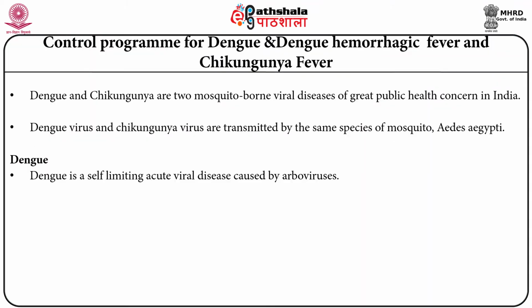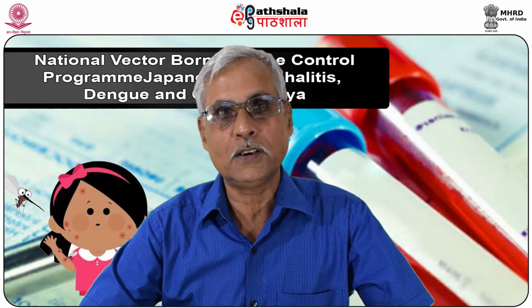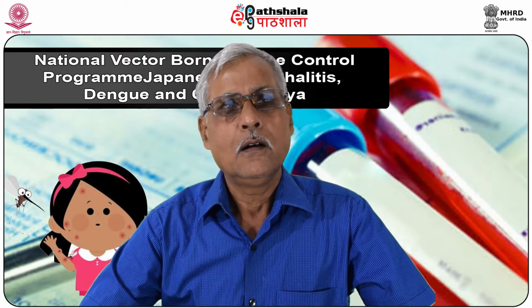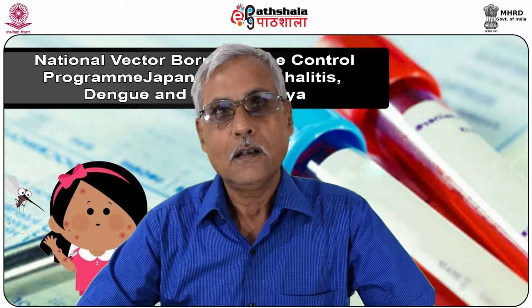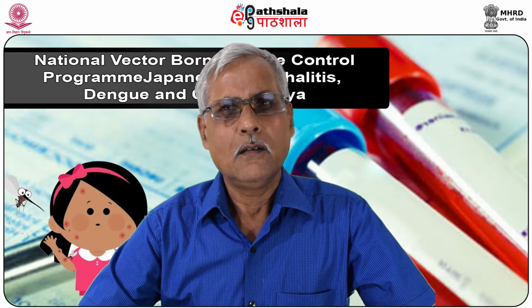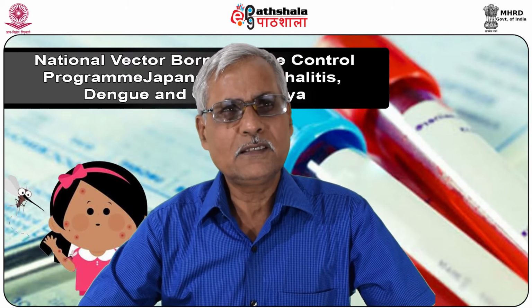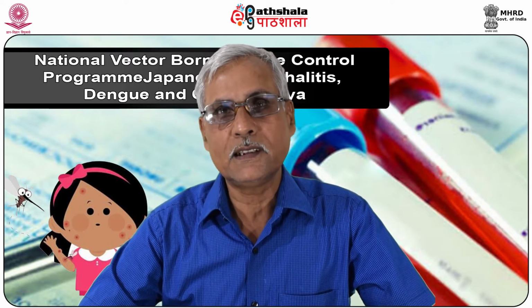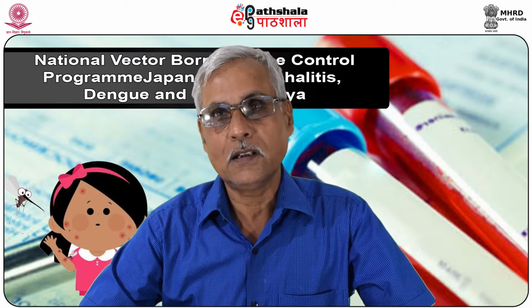Dengue is a self-limiting acute viral disease caused by arbovirus, particularly group B arbovirus; flaviviruses are responsible for this disease. It is an acute condition and, as I said, it is transmitted by the infective bite of the female Aedes aegypti. The first case was detected in Vellore. The disease manifests in the form of classical dengue fever, and there may be other forms like dengue hemorrhagic fever or dengue shock syndrome.